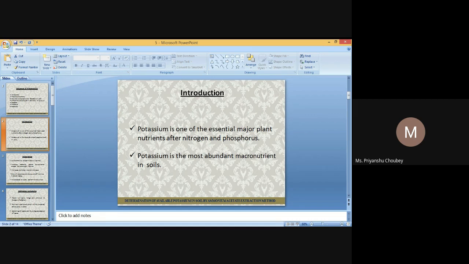So besides, also the dissociation of surface functional groups such as carboxylic groups, phenolic and enolic groups, as in organic colloids.